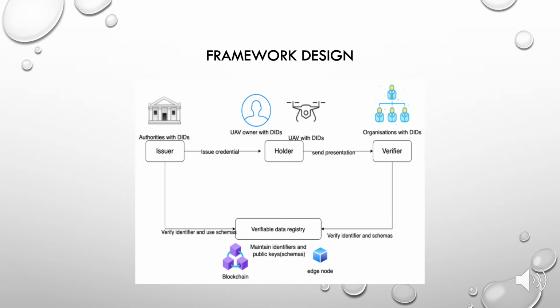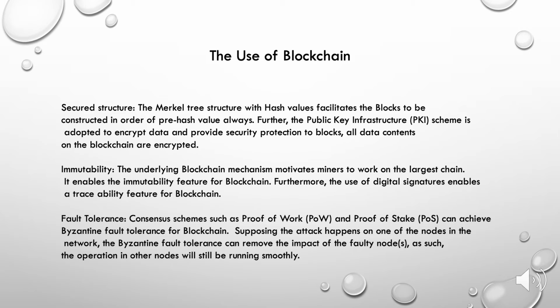Additionally, we illustrated the UAV delivery system's security assurance. The blockchain provides a secure structure. The Merkle tree structure with hash values allows blocks to be constructed in order, always linked to the previous hash value. The public key infrastructure scheme adopts encrypted data and provides secure protection to blocks.